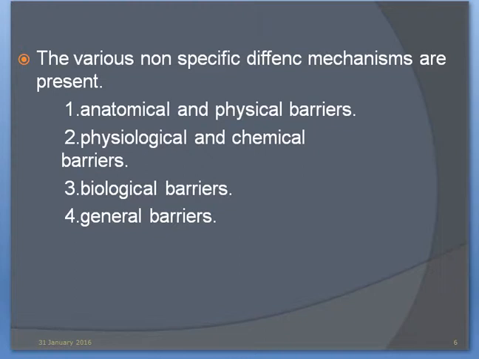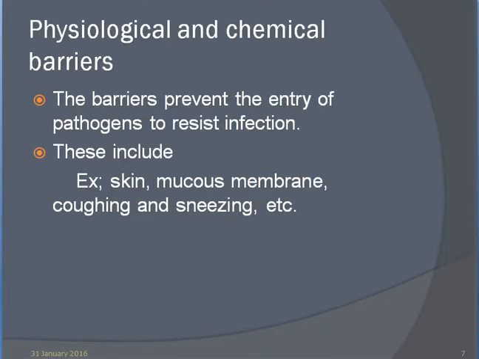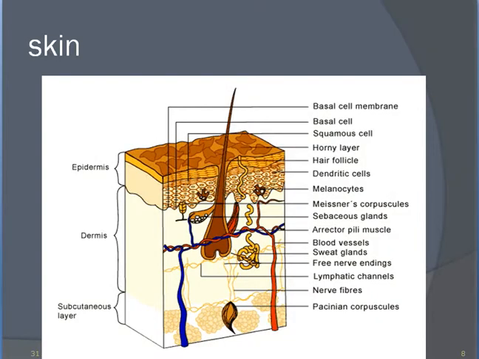Anatomical and physiological barriers, chemical barriers, biological barriers, and general barriers. Physiological and chemical barriers prevent the entry of pathogens. These include the skin, mucous membrane, and coughing and sneezing. The skin has three layers: the outer layer is the epidermis, the middle is the dermis, and the deeper layer is the subcutaneous layer. These are the three layers.